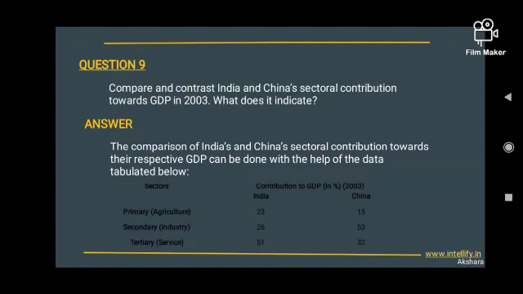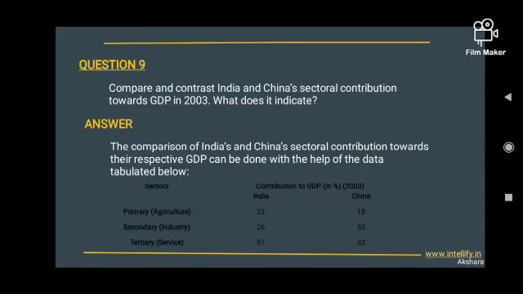So the sectors are primary, agriculture, secondary, industry, tertiary, service. Contribution to GDP in percentage in the year 2003. India contributed 23% towards the primary sector, while China contributed 15% towards the primary sector in 2003.